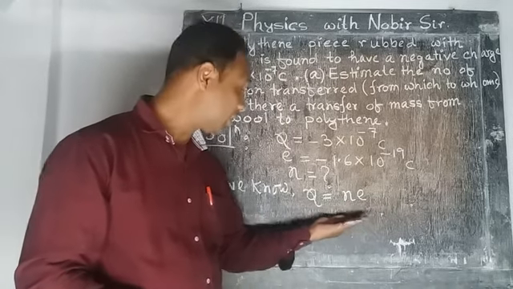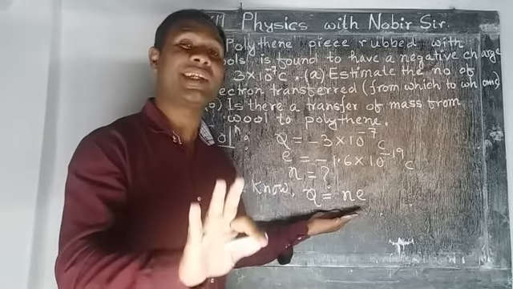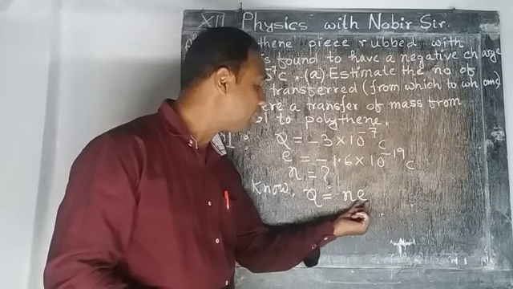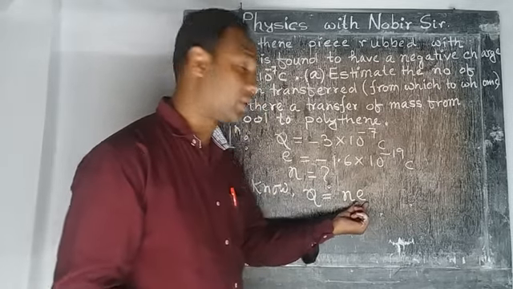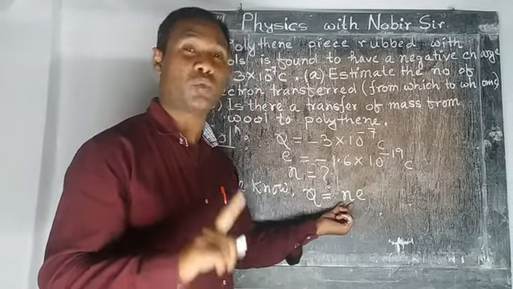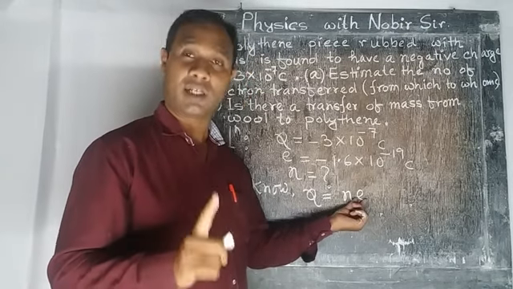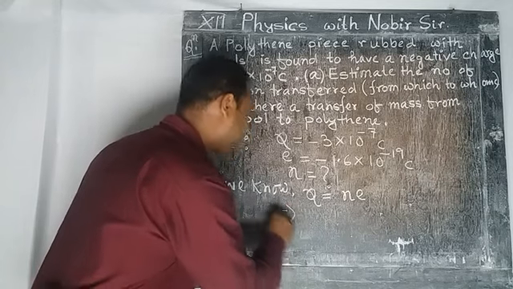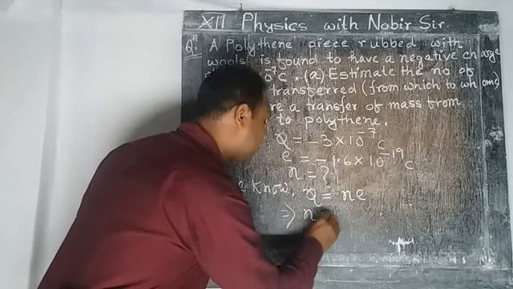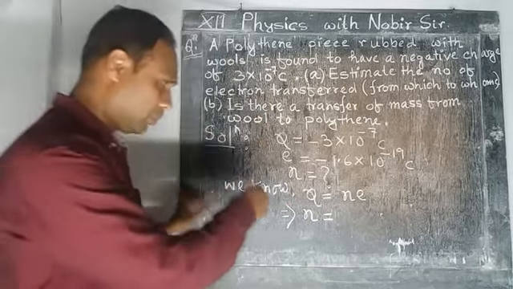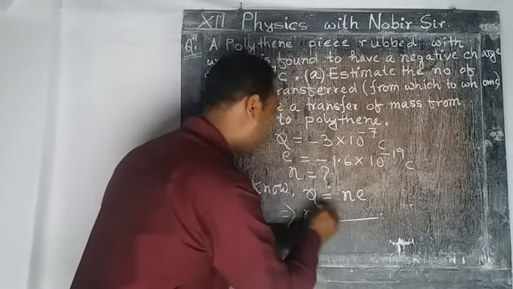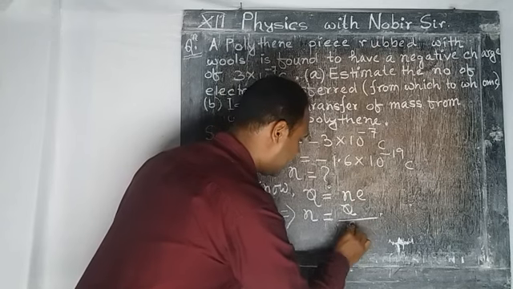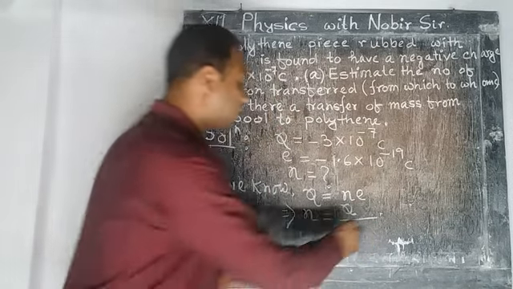This formula comes from quantization of charge. That means the charge of a body should be an integral multiple of the charge of an electron. N is an integer, meaning 1, 2, 3. So from here, if you simplify this, you get N equal to Q by E. Clear?